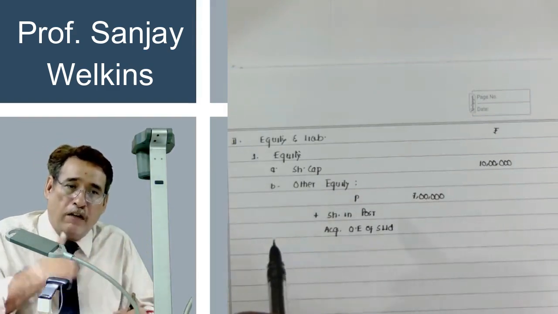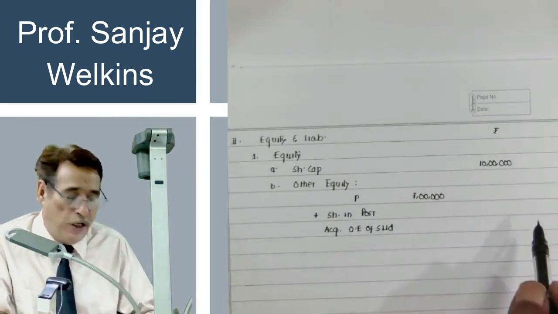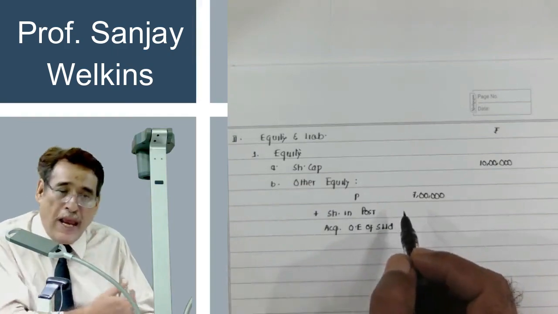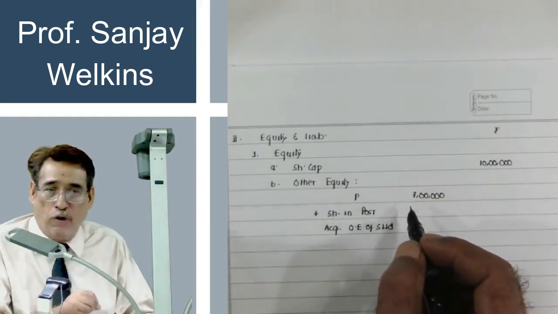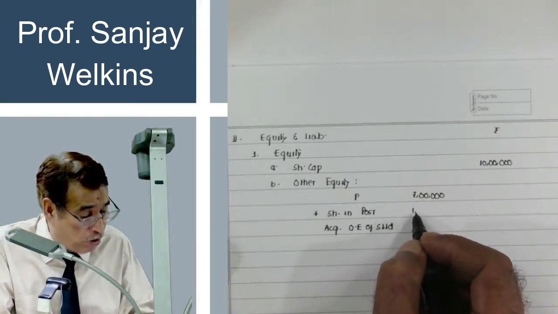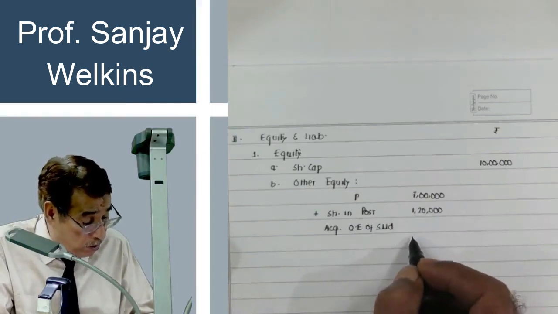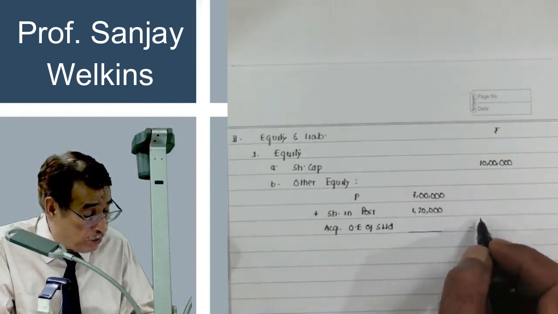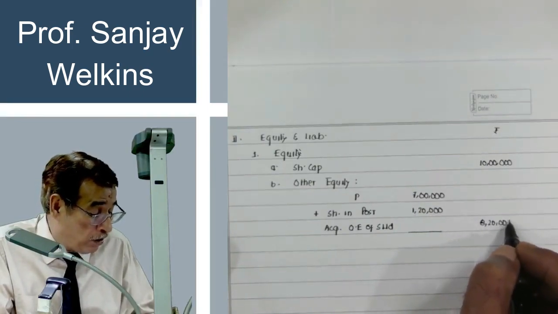Whatever your share in it is there, that is considered as of revenue nature, and you are going to add that along with your other equity. 2 lakh was the amount in the post-acquisition period and your share was 1 lakh 20. So you are going to write here 1 lakh 20. So 8 lakh 20,000 will be the balance of other equity.